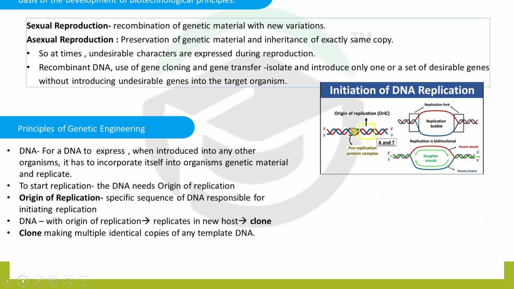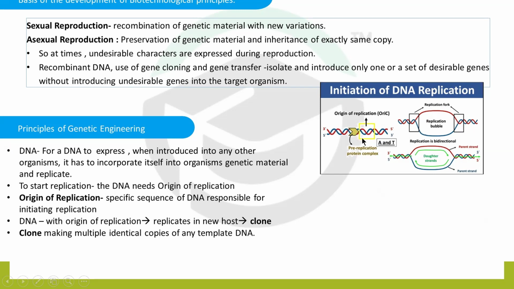Recombinant DNA uses gene cloning and gene transfer to isolate and introduce only one or a set of desirable genes without introducing undesirable genes into the target organism. So, the principles of genetic engineering: for DNA to express when introduced into any other organism, it has to incorporate itself into the organism's genetic material and replicate.